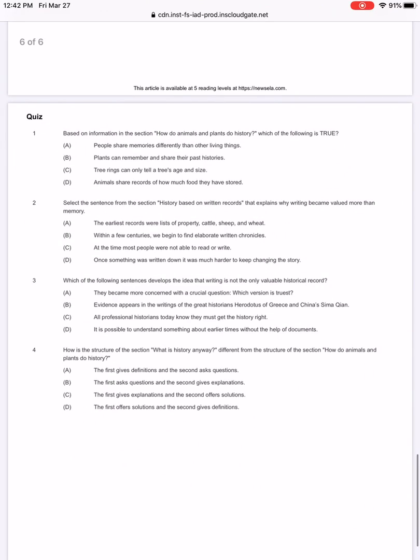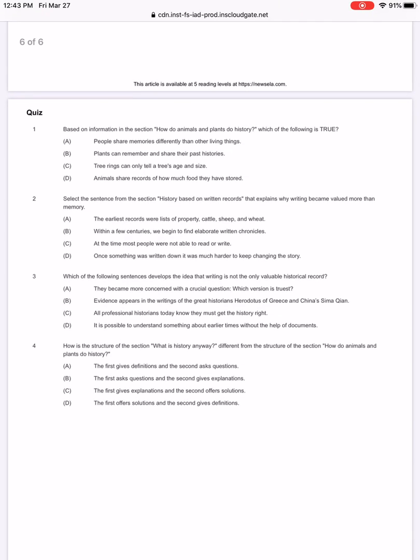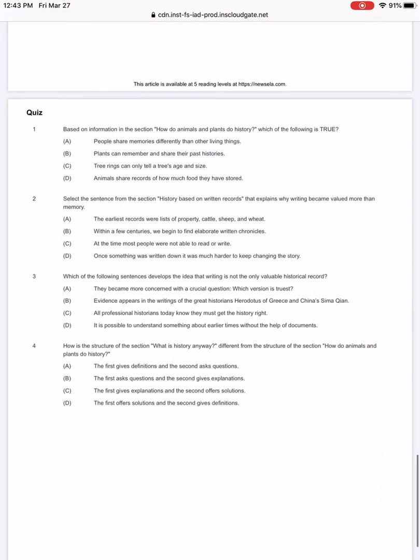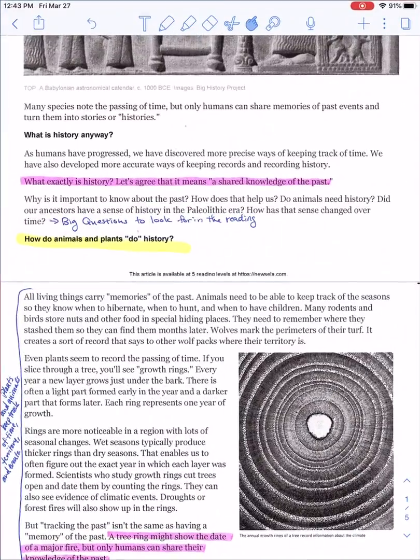Number 2. Select the sentence from the section History Based on Written Records that explains why writing became valued more than memory. A. The earliest records were lists of property, cattle, sheep, and wheat. B. Within a few centuries, we begin to find elaborate written chronicles. C. At the time, most people were not able to read or write. Or D. Once something was written down, it was much harder to keep changing the story. So let's go to number 2. Let's go to the section History Based on Written Records, like it's asking us to.